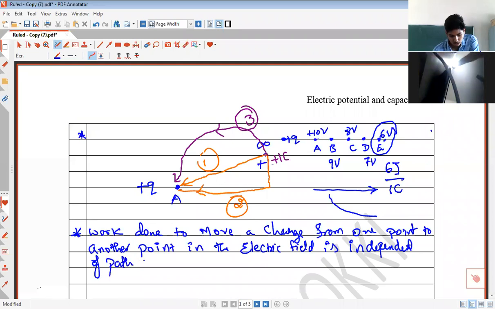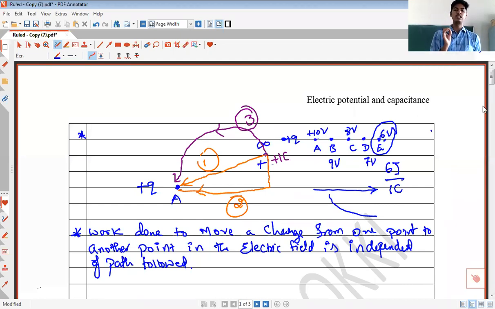So work done to move a charge from one point to another point does not depend upon the path followed by the particle. Instead, the work done just depends upon the initial and the final positions.